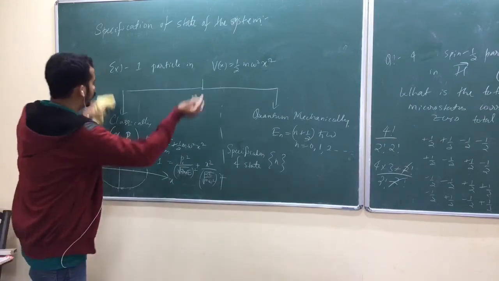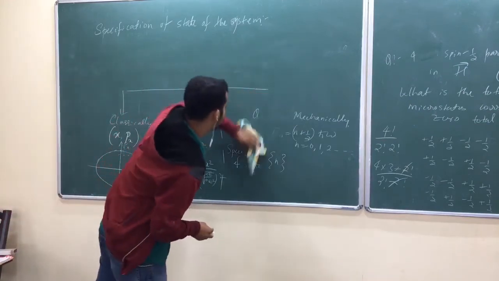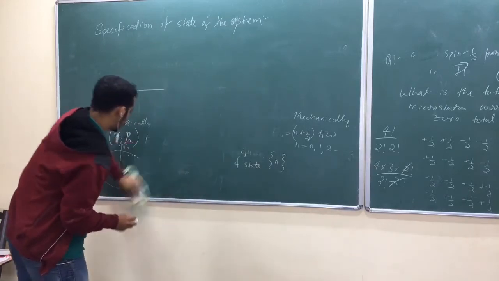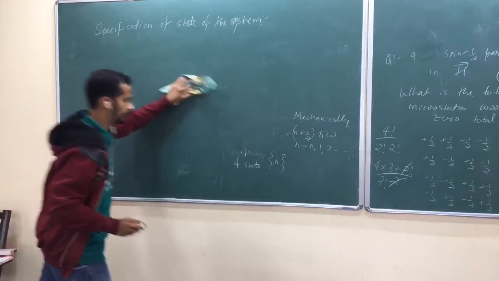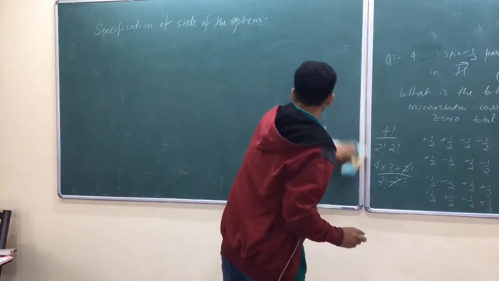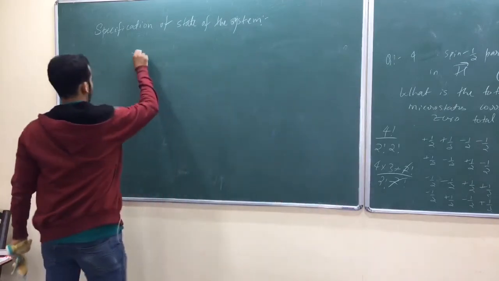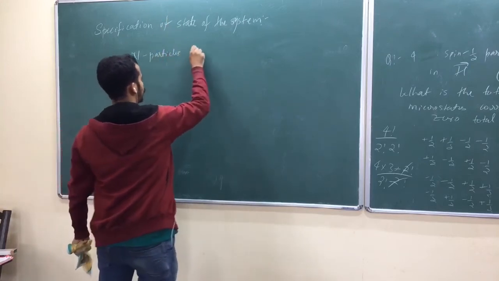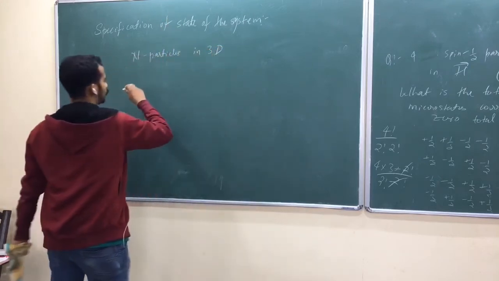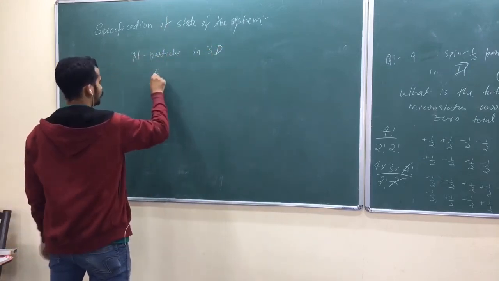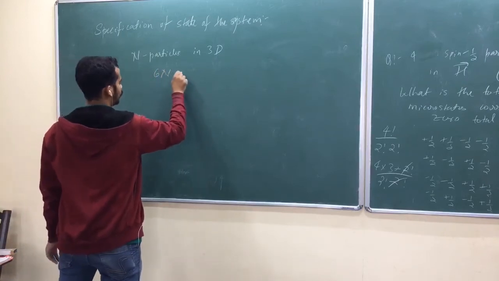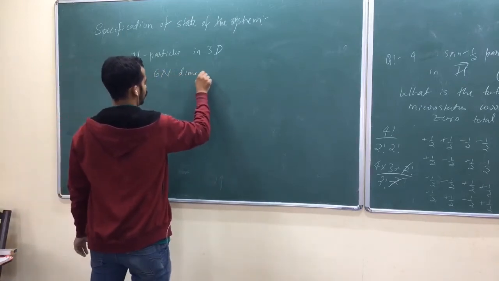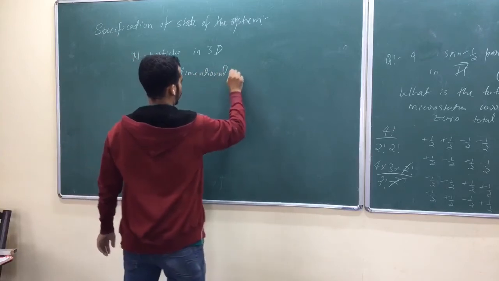Now again, let me go to an N-particle system in 3 dimensions, a purely classical view. N particles in 3D, so it is a 6N-dimensional phase space.